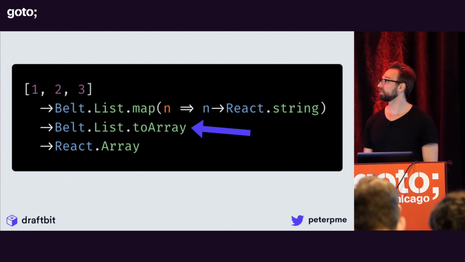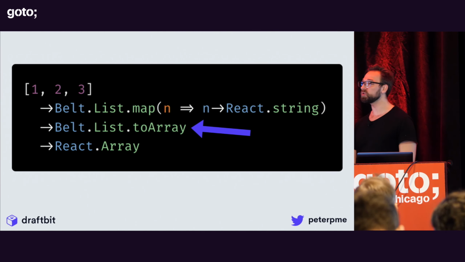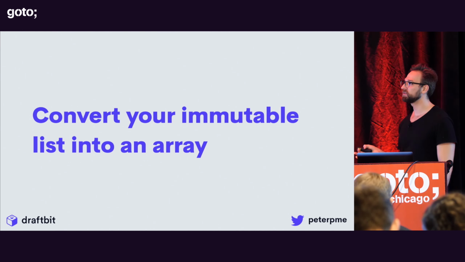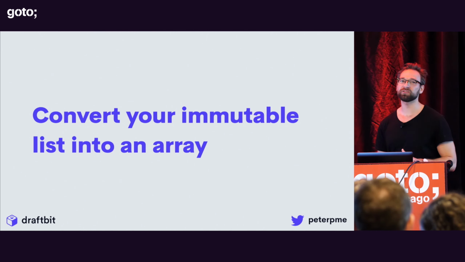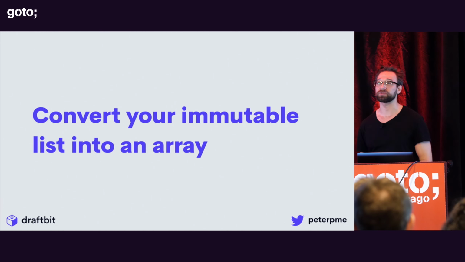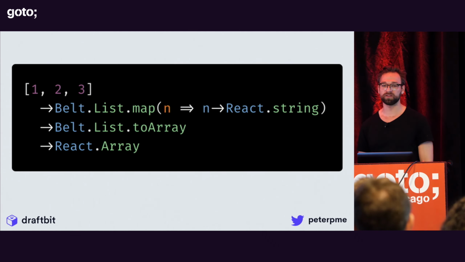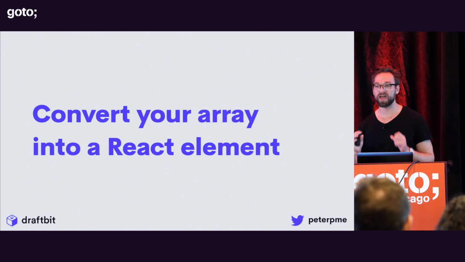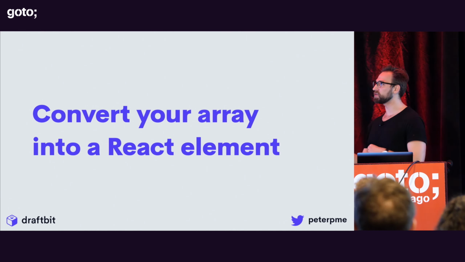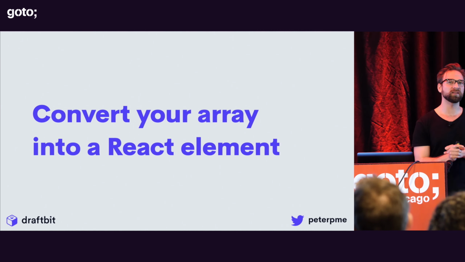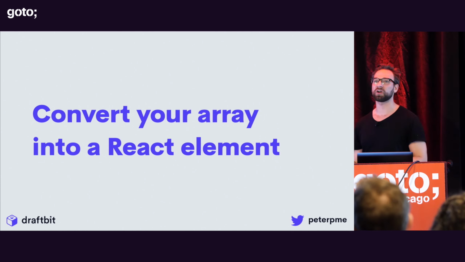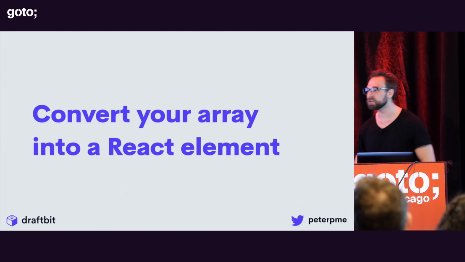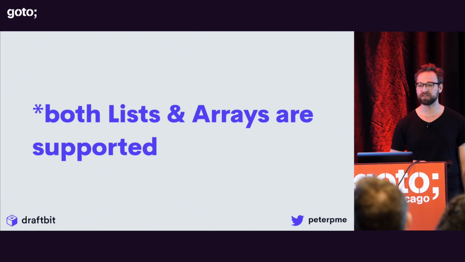Okay, so going back to this. Now I'm taking that immutable list and converting it into an array. And why is that important? Because the browser doesn't know what a list is. It knows what an array is, but it doesn't know what a list is. And then lastly, I convert it into a React element, and that's what you see on the screen. That last function is what calls React.createElement. It knows the data structure of what's going in. JavaScript's JSX does not. So you get a little bit of safety there. It makes that whole process a lot easier.